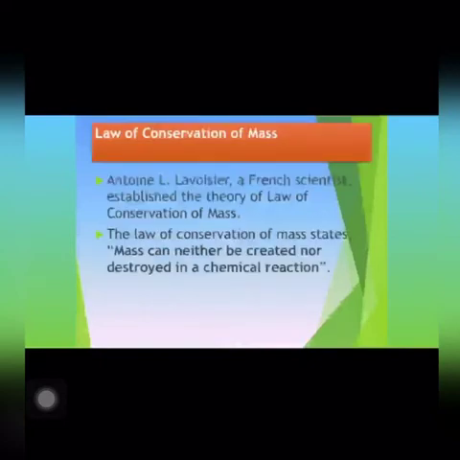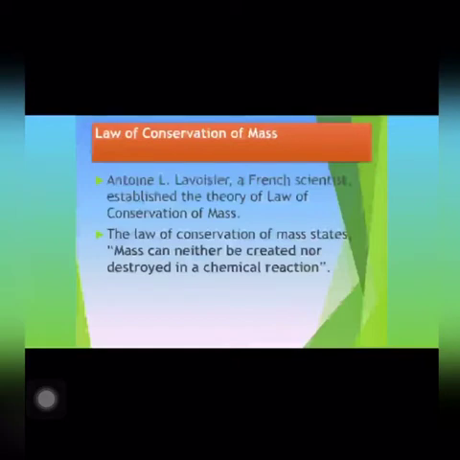Let us first start with the law of conservation of mass. This law basically deals with the mass of the reactants and of the products participating in chemical reactions. It was given by French chemist Antoine Lavoisier in 1774, and he is also known as the father of chemistry. According to this law, mass can neither be created nor be destroyed in a chemical reaction. In other words, in any chemical reaction, the total mass of the reactants is equal to the total mass of the products.